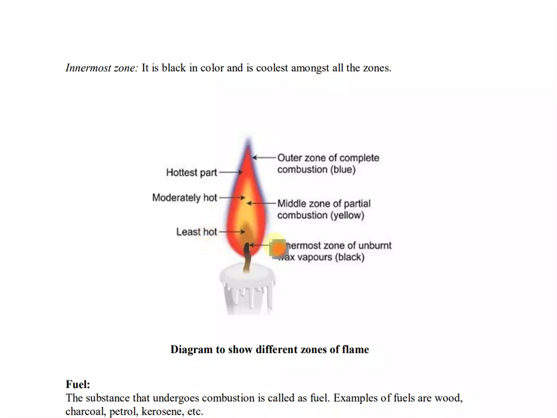And the inner zone is the least hot zone. After that, there is the innermost zone of unburnt wax vapors. When unburnt carbon particles turn black, they are part of the innermost zone.